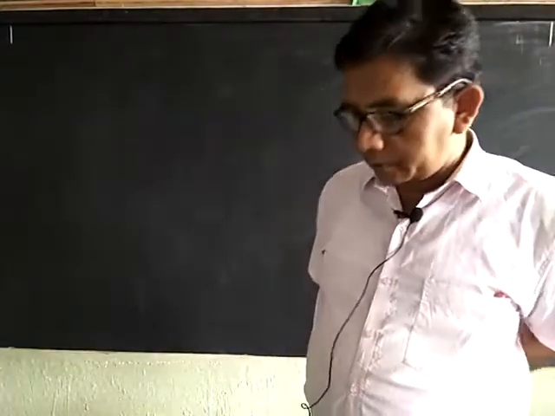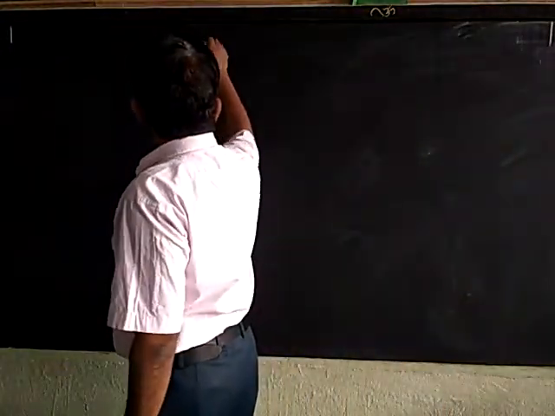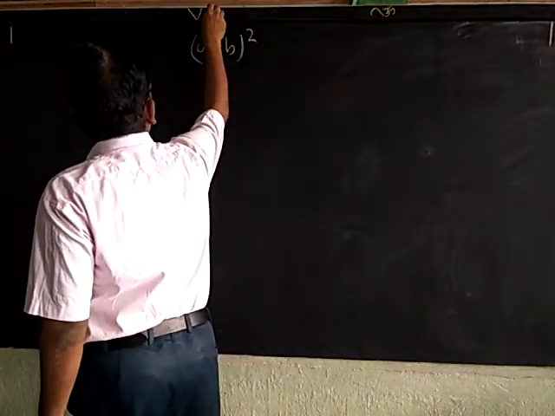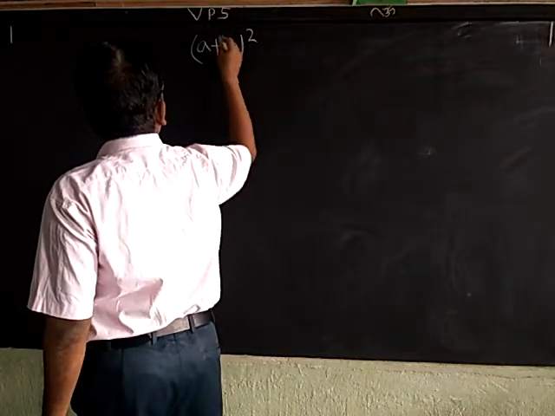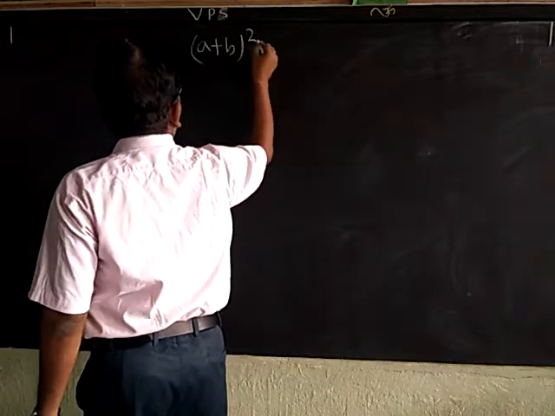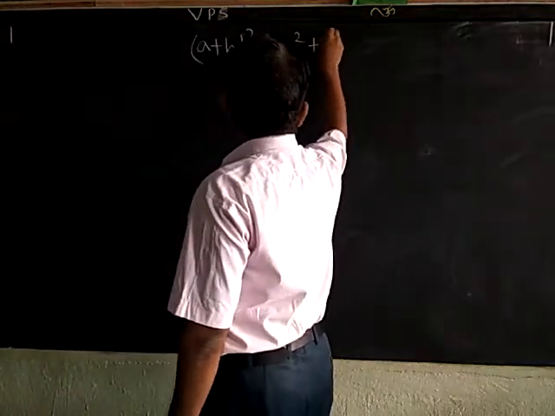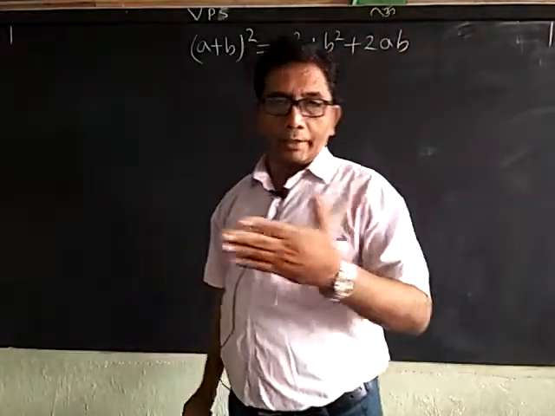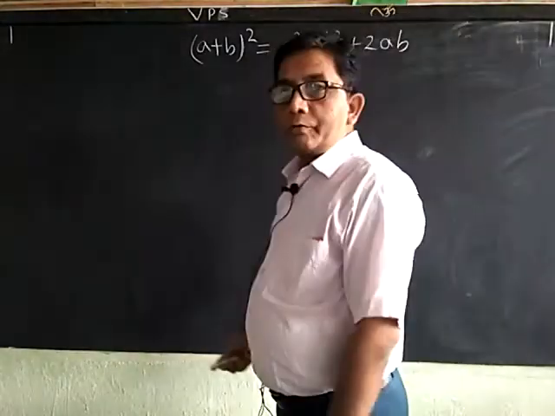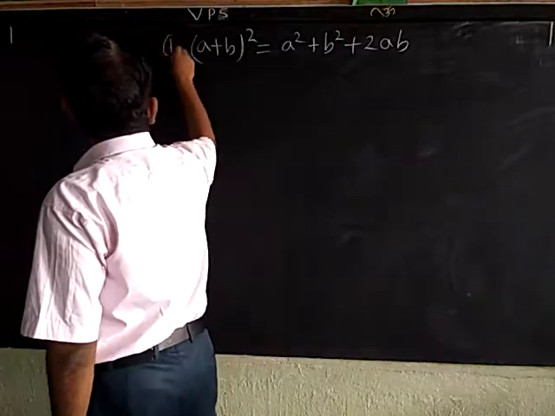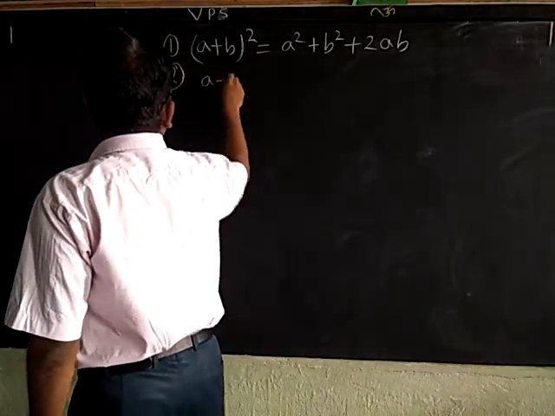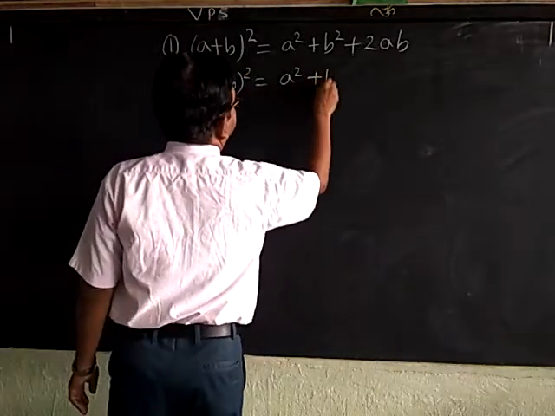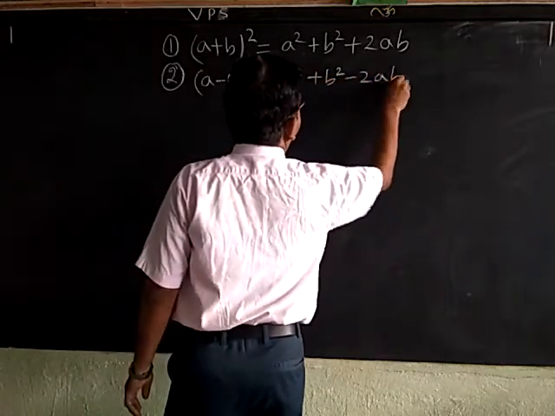In mathematical tools, we will utilize formulas we used in previous classes. The first formula is (a plus b) whole square is equal to a square plus b square plus 2ab. The second formula is (a minus b) whole square is equal to a square plus b square minus 2ab.